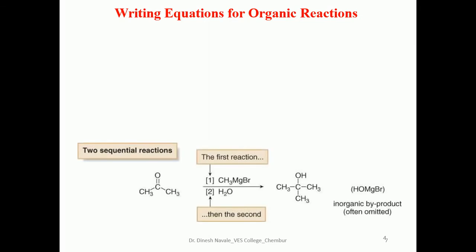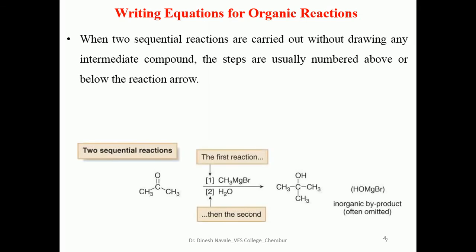Here there are two sequential reactions. When two sequential reactions are carried out without drawing any intermediate compound, the steps are usually numbered above or below the reaction arrow. That means a starting material ketone is converted into the alcohol: in the first step you use the Grignard reagent, and in the second step you use the second reagent, that is water or acid.